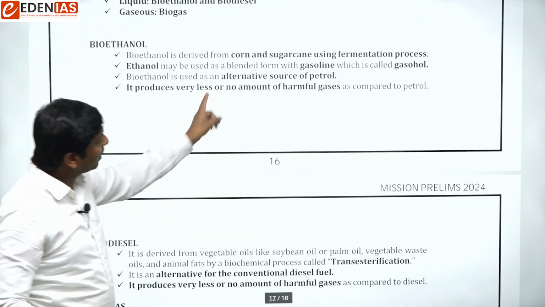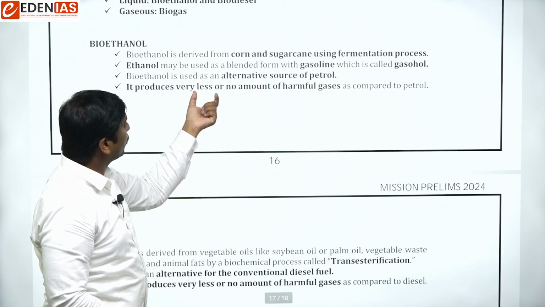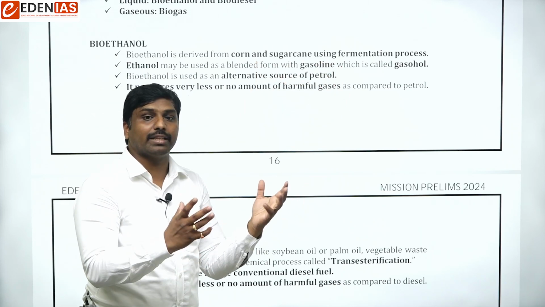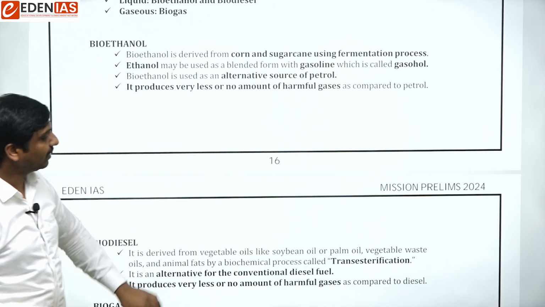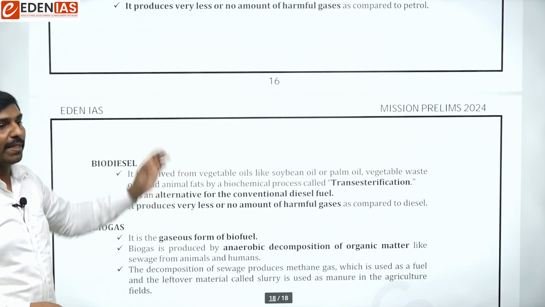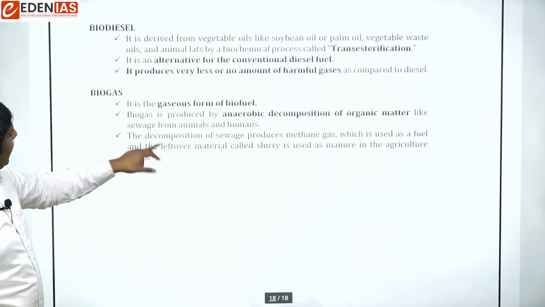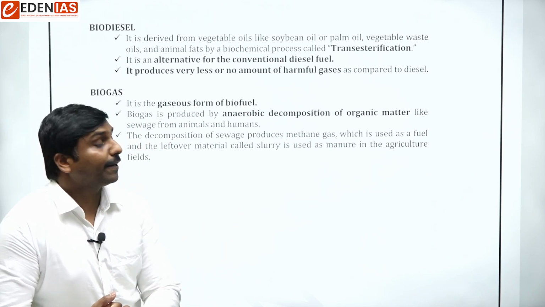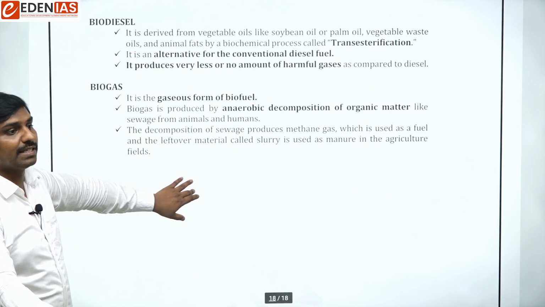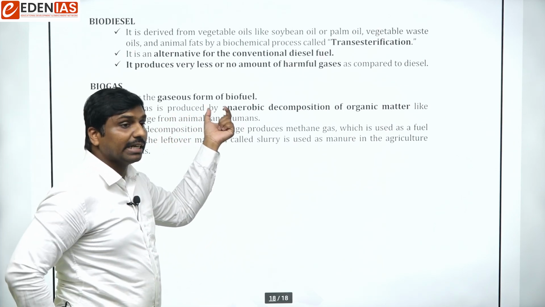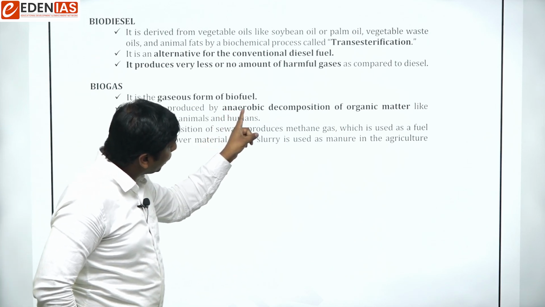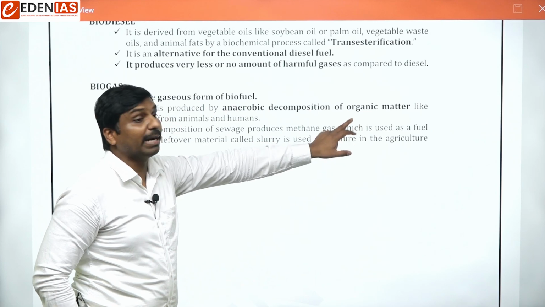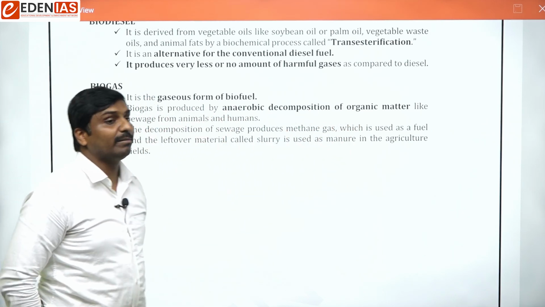Now remember with respect to gasohol also. Gasohol is a mixture: when we blend ethanol with gasoline, we get another fuel known as gasohol. So remember that. So, transesterification and fermentation. In a similar fashion, we can have biogas, which is another form of biofuel. How would it be made in simple fashion? Look at this statement. It is generally produced by anaerobic decomposition of organic matter, like sewage from animals or humans.